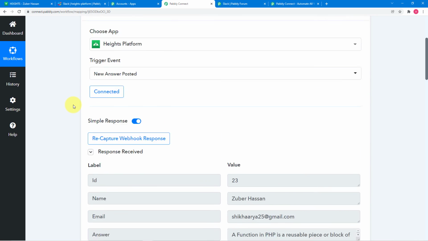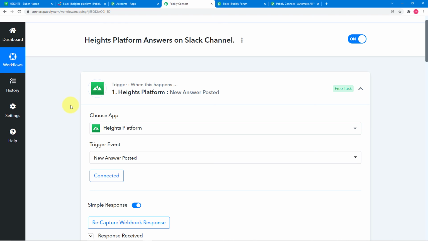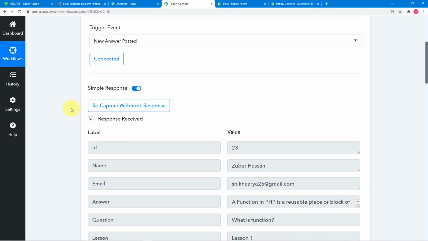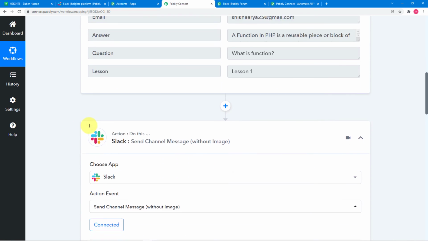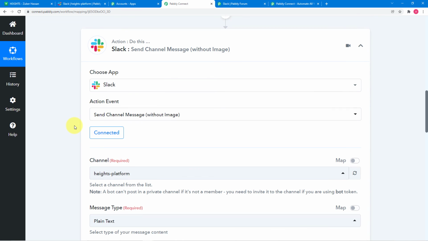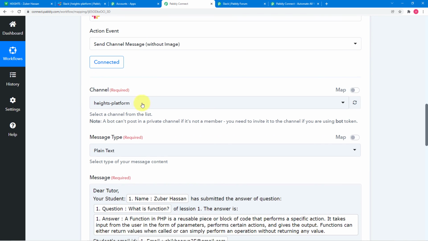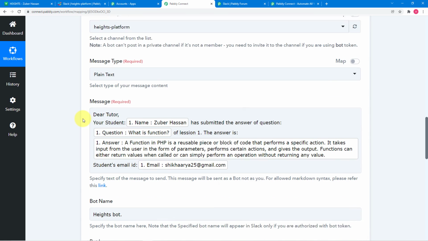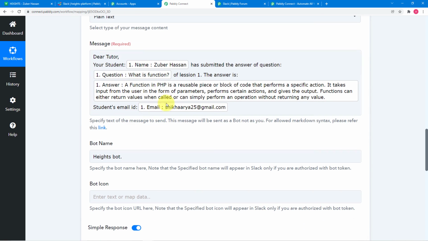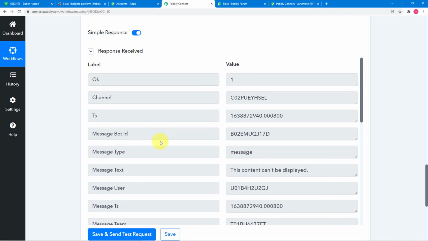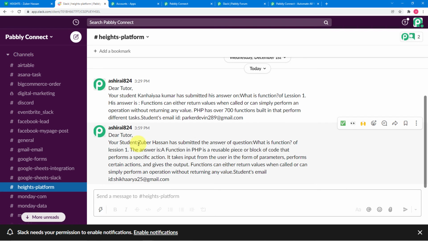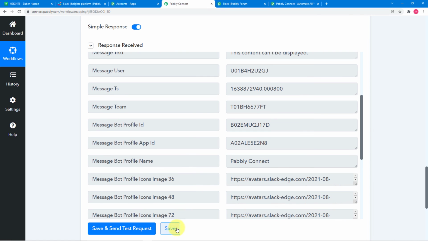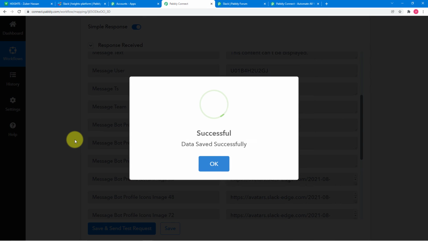And let me give you a quick recap of what we have done here. First of all, in this trigger window, I connected Heights platform. Okay, then we captured the data of a test submission. Okay, like this. After this, in this actions tab, I connected Slack and I selected the channel, the message type, and I framed the message here, mapped the details, and just clicked here on save and send test request, and you have seen that we got the message here. Now you just have to click on save and your workflow is completed.